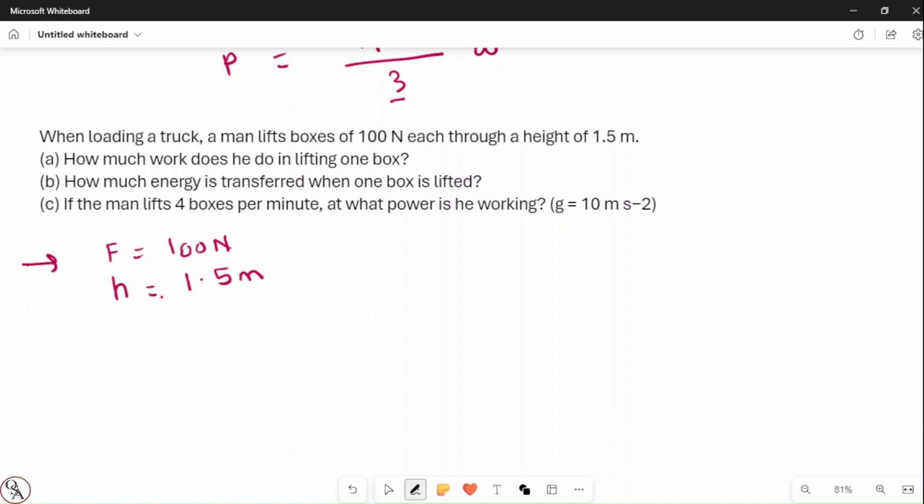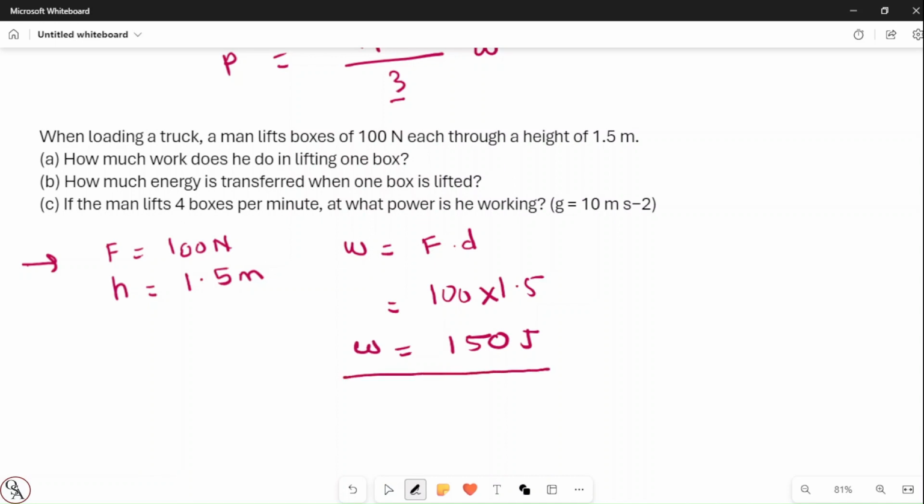How much work does he do in lifting one box? If you know, work is equal to force into displacement. So force is 100, and the distance covered is 1.5. If you do the calculation, it becomes 150 joule. So this much work is done.